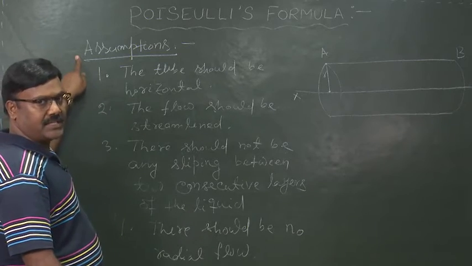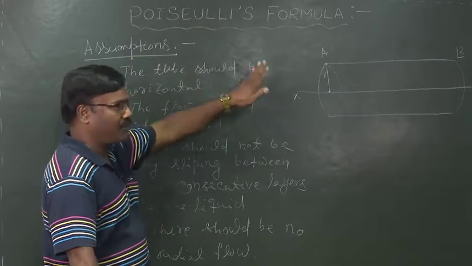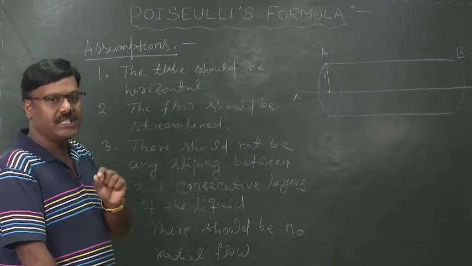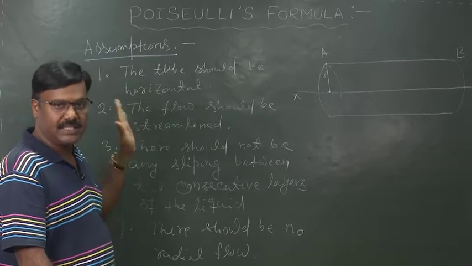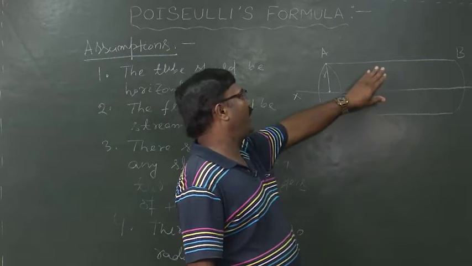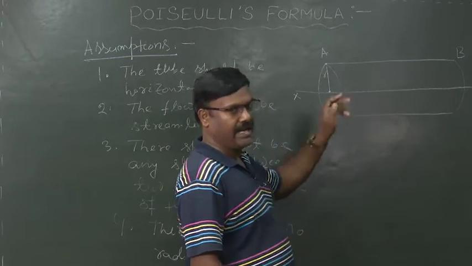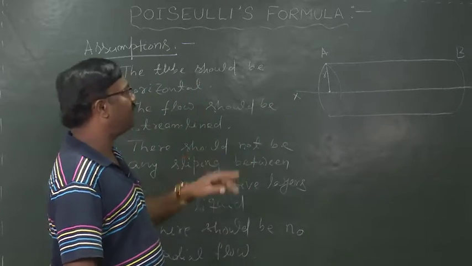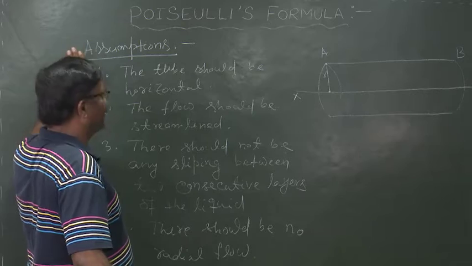I am repeating once again, our target is to derive Poiseuille's formula, for which we have to follow the flow chart that I have already discussed. For this, we consider a horizontal tube AB of radius r, with some assumptions.